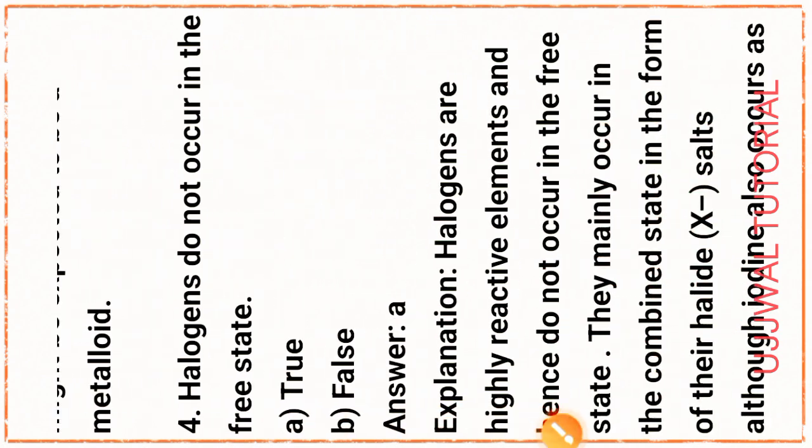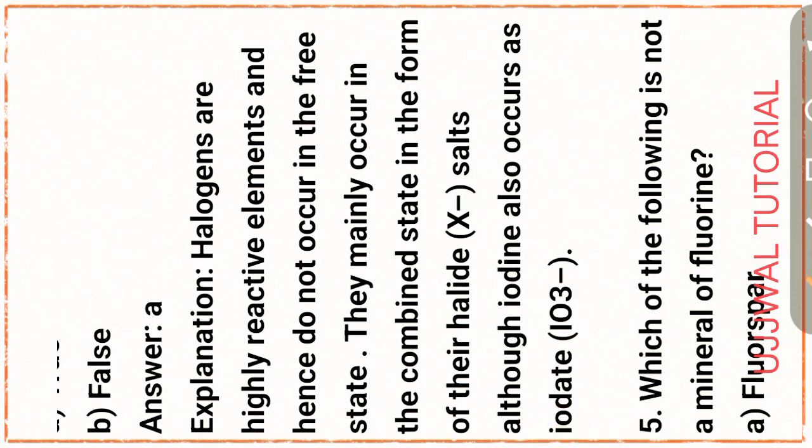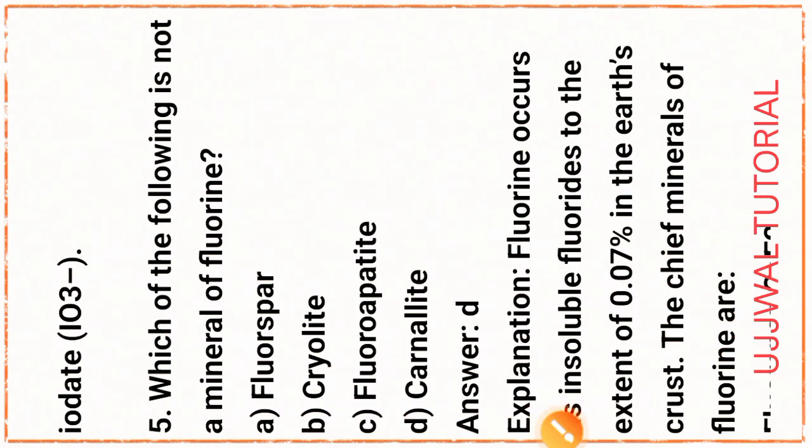Next question: halogens do not occur in the free state. This statement is always true. Explanation: halogens are highly reactive elements and hence do not occur in the free state. They mainly occur in the combined state in the form of their halide salts. Although iodine also occurs as iodate, that is IO3 minus.